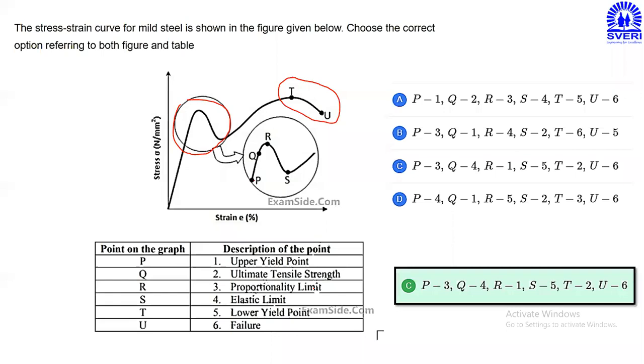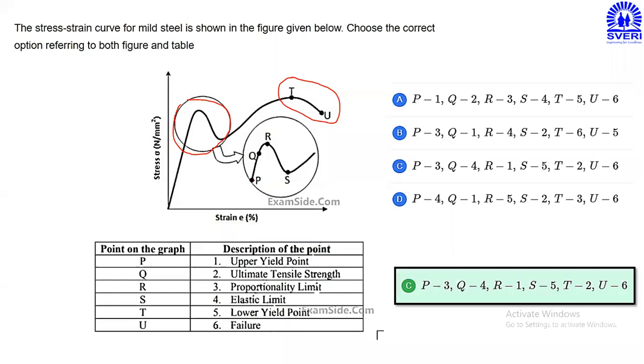In the morning, in the curve I explained, the proportional limit and elastic limit, 2 points, are not separately mentioned. Only the proportional limit was represented. But please keep in mind, the proportional limit point and the elastic limit point are very, very close to each other. Therefore, sometimes it is mentioned in some graphs, sometimes it is not. If it is mentioned, immediately you have to check that particular figure.